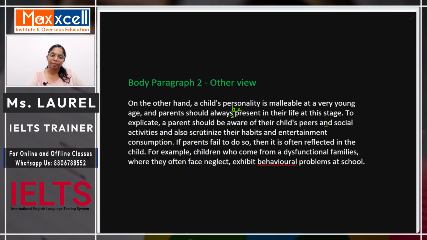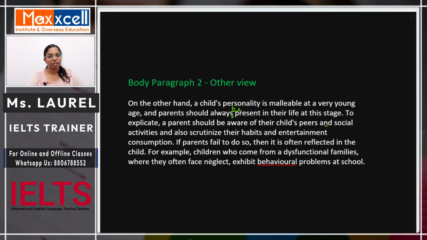So the idea is that parents are constantly present and therefore they should be aware of what is happening in their child's life. Who are their friends? What are they watching? All of these things have to be scrutinized by the parents. If parents fail to do so, then what happens? Okay, then it is often reflected in the child.